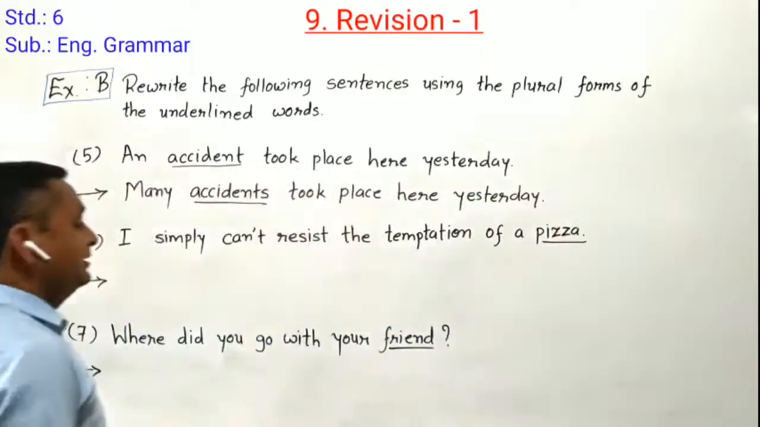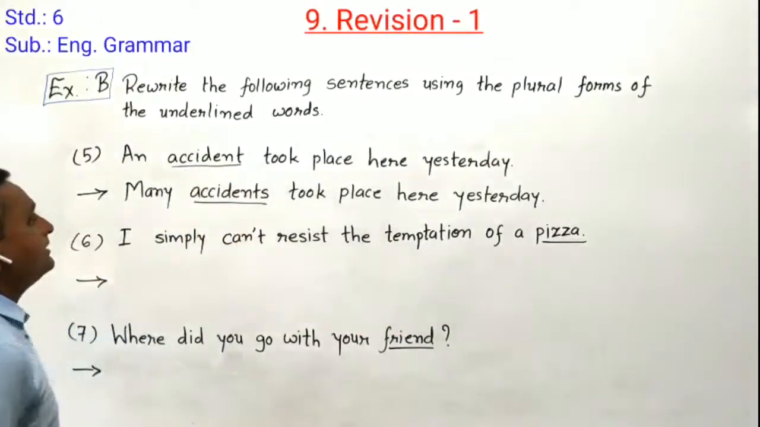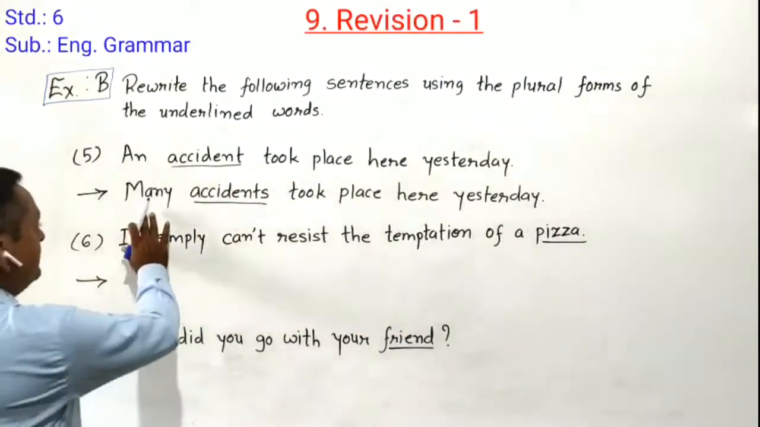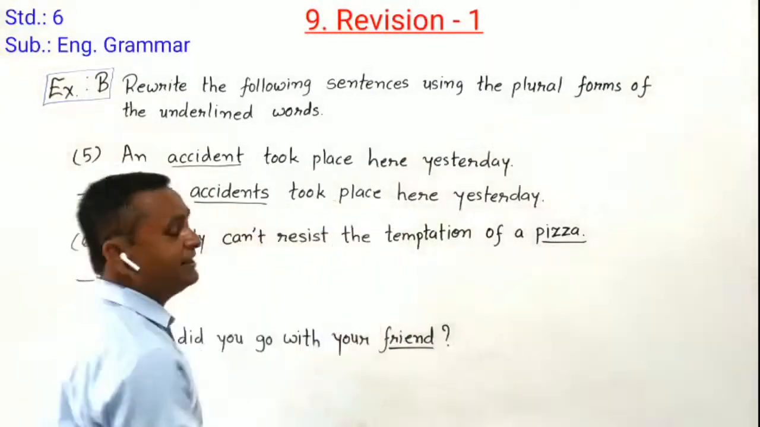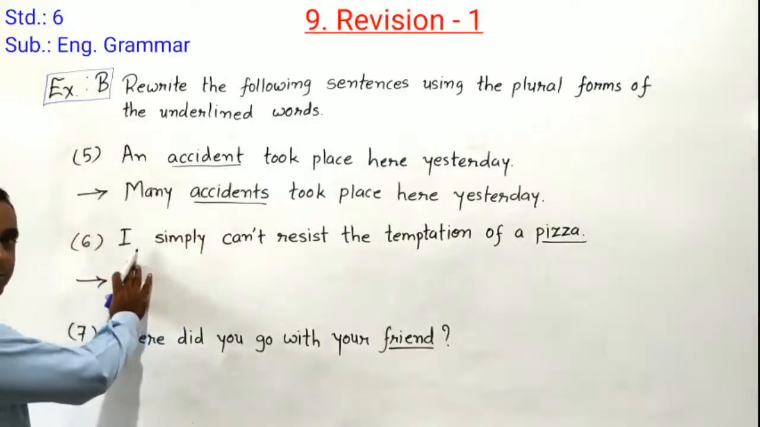So students, that sentence is converted into plural form. Instead of accident, we will write here accidents in plural form. So, many accidents took place here yesterday. Can you understand, students?